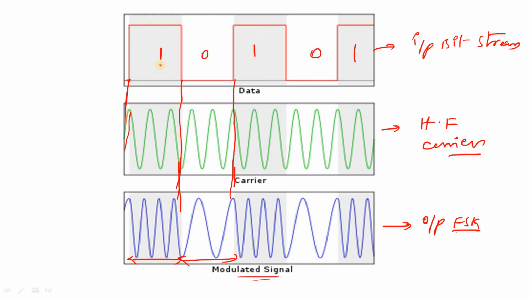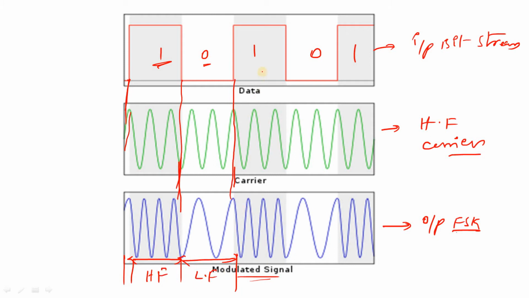If the bit stream is logic 1, the carrier is as it is. If it is logic 0, the carrier signal frequency is varied like this. The resultant wave is varied like this, so the frequency is varied in frequency shift keying. In this duration, the frequency is very high. In this duration, the frequency is very low.